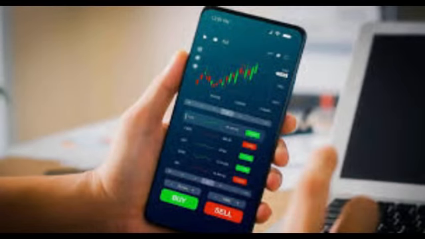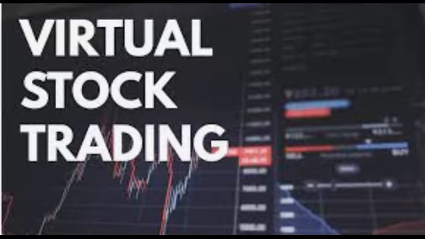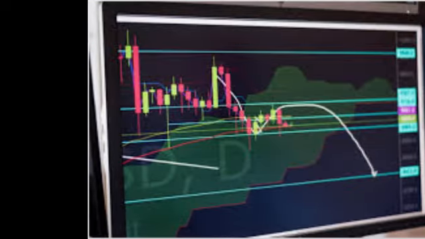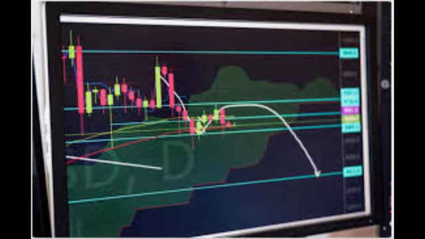3. Practice with virtual trading. Use virtual trading platforms to practice without risking real money. This helps you understand market movements and test your strategies.